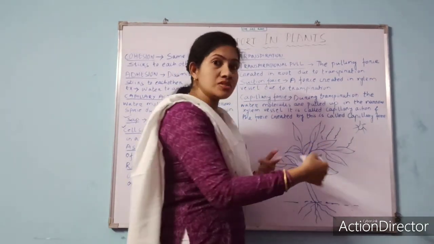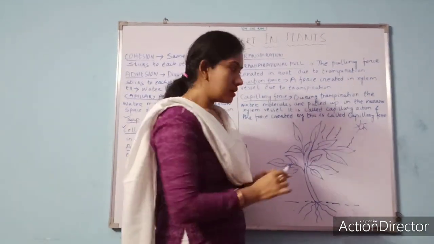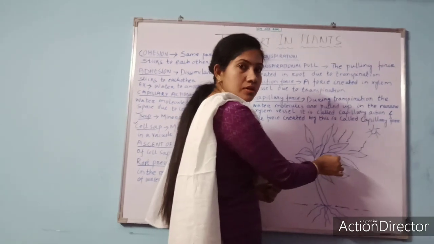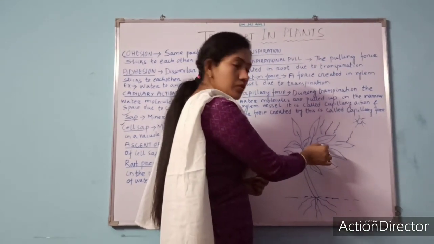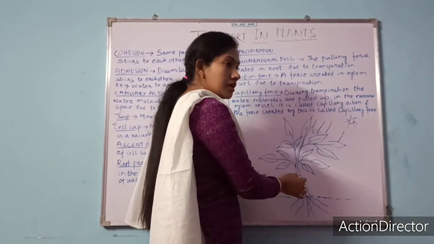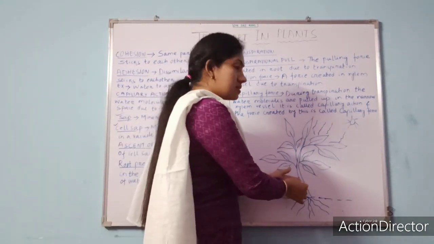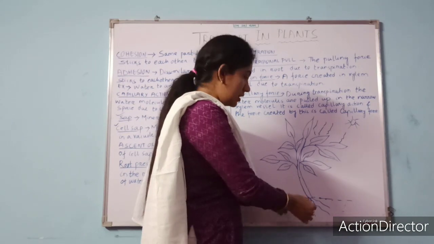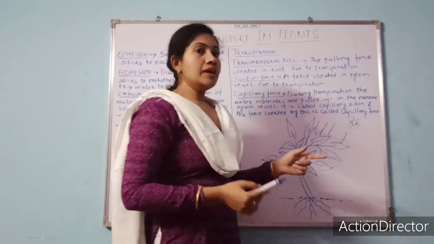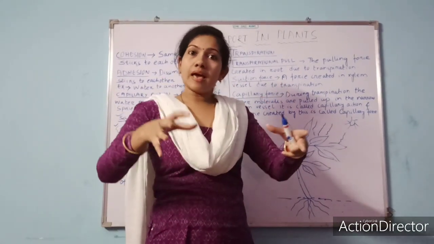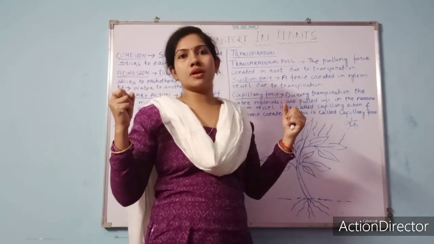Now the leaf demands more water for photosynthesis. To which will it demand? It will demand water from the xylem present in the stem. And the xylem demands water from the root. And the root will absorb water from the soil.